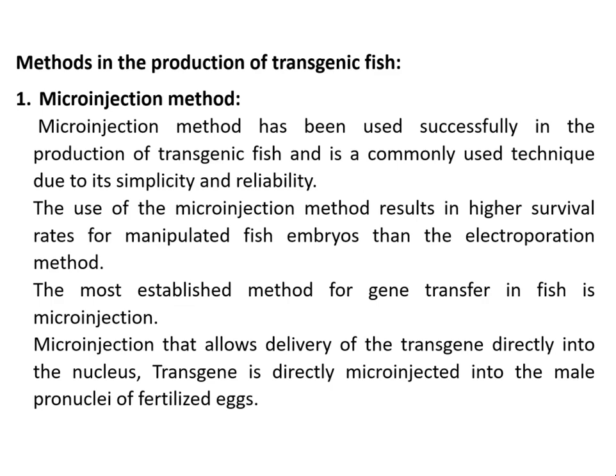The use of the microinjection method results in higher survival rates for manipulated fish embryos than the electroporation method. Means the microinjection method is highly effective and the survival rate of the target organisms is higher, and hence it is the most established method for gene transfer in fish.